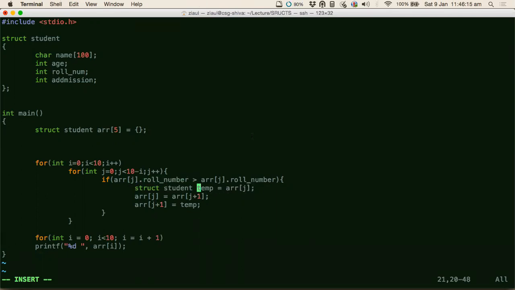So what did I cover today? We covered at length the storage of structures, what structures are, what member variables are, how you access member variables using pointers and using the dot operator, how you equate structures, I mean how you copy one structure to another, and then finally, what an array of structures is and how you sort it. And there is nothing fancy about sorting. The sorting is the same bubble sort, the only thing that changes is the syntax.